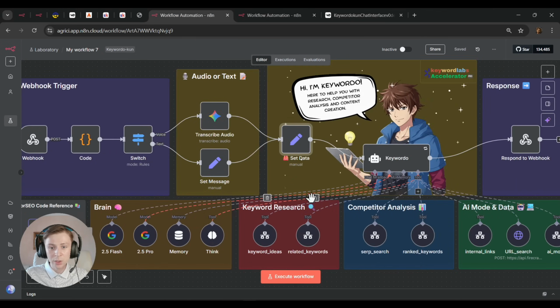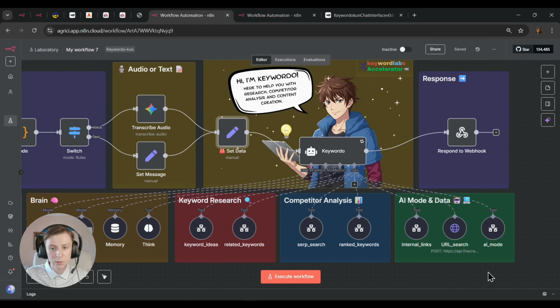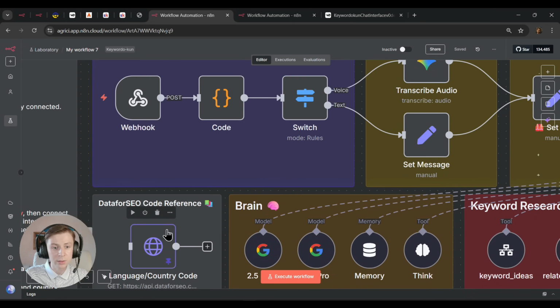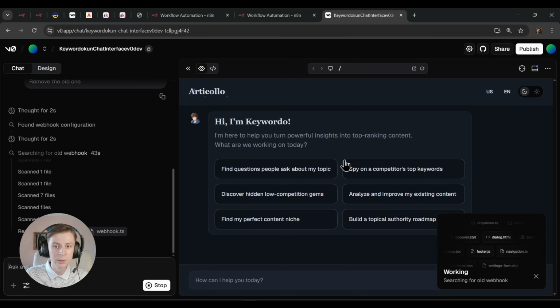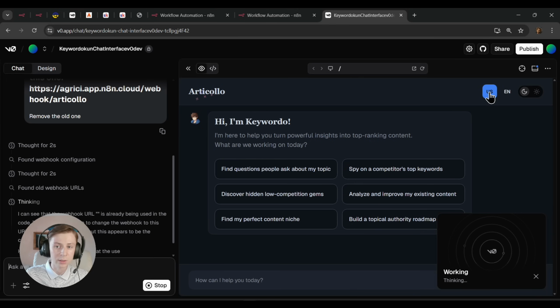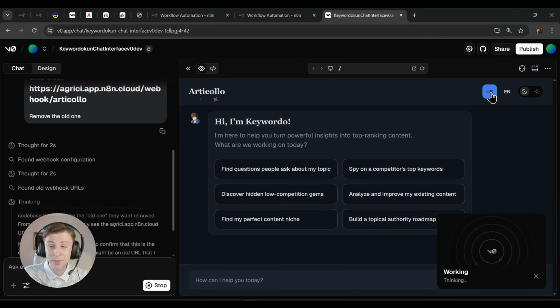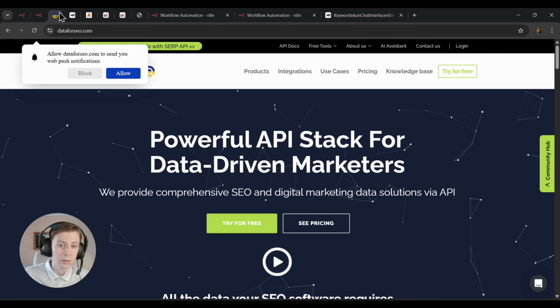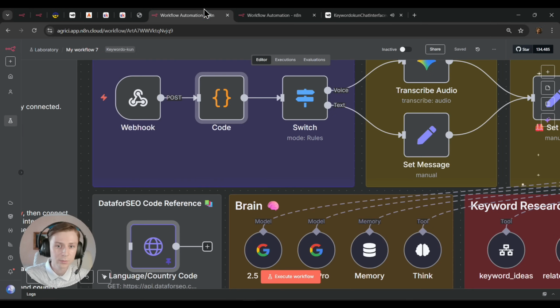In the meantime, let's check that all the tools are properly configured to the right workflow. So let's do them step by step. Don't mind this yet because this HTTP request node right here is responsible for this code. Why? Because inside the chat, by the way, because you're gonna be from different countries, right? You can be from Denmark, from Netherlands, from US, from Canada, from New Zealand. So depending on that, choose the correct language and country, because it's for data for SEO, right?